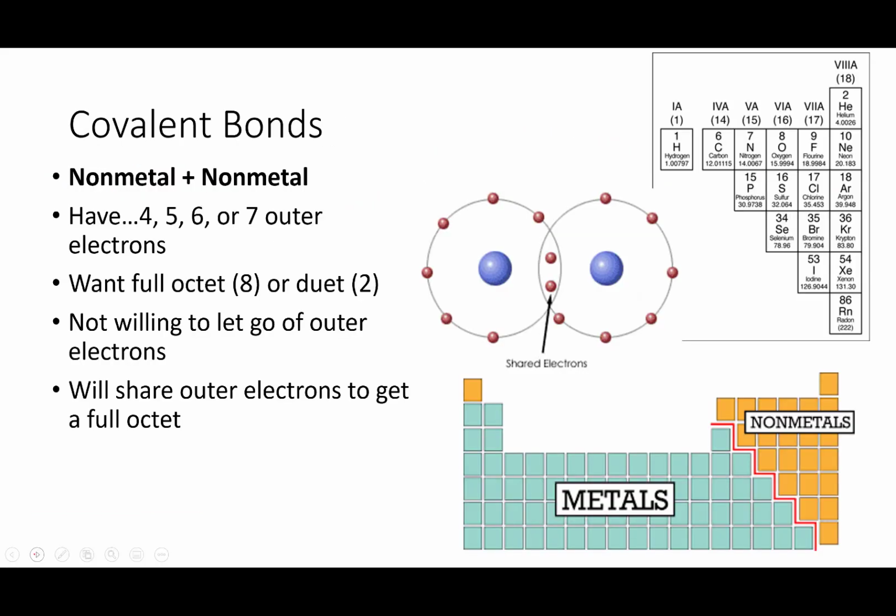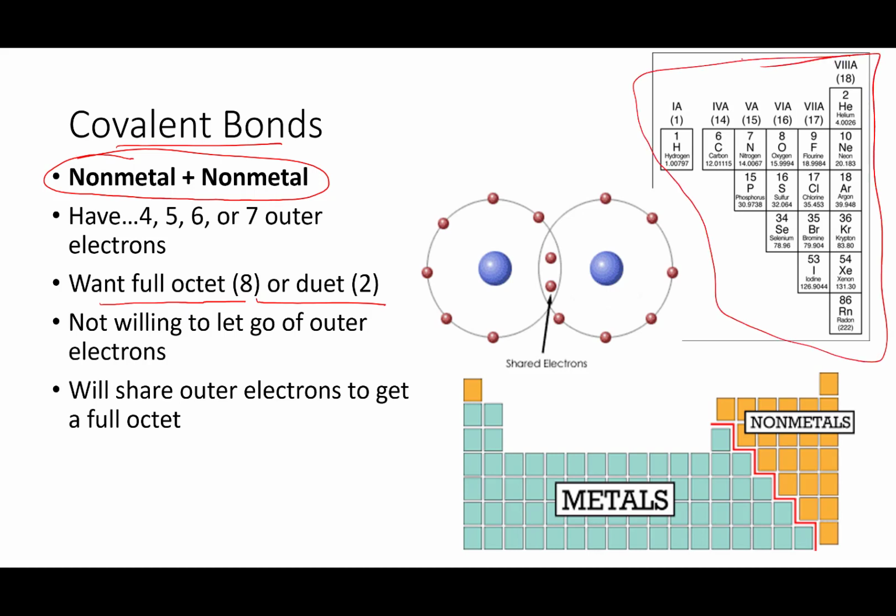And what do atoms want? Well, they want a full octet or a full duet. They want to have a full outer energy level. That's what nature prefers. So covalent bonds occur between typically nonmetals and other nonmetals. Now, nonmetals are in this upper right-hand quadrant of the periodic table, plus hydrogen. Hydrogen is our Mr. Special over in this corner.